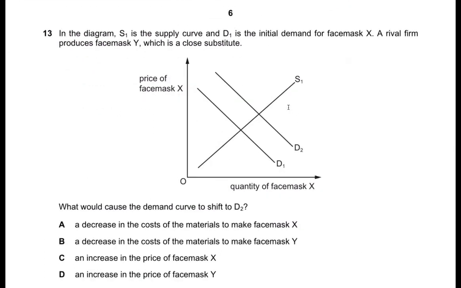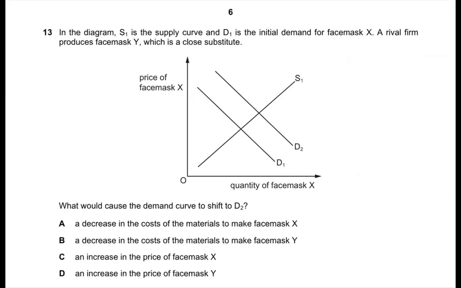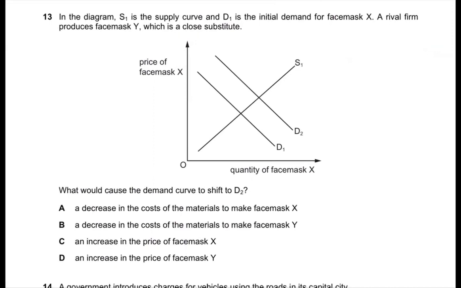Question 13. In the diagram, S1 is the supply curve and D1 is the initial demand for face mask X. A rival firm produces face mask Y, which is a close substitute. What would cause the demand curve to shift to D2? What would make such an event happen? Something bad happened to the substitute, I believe. So in that sense, I reckon the only option we can go for is D, because when rival firms' products are getting more expensive, then consumers are going to come to you.